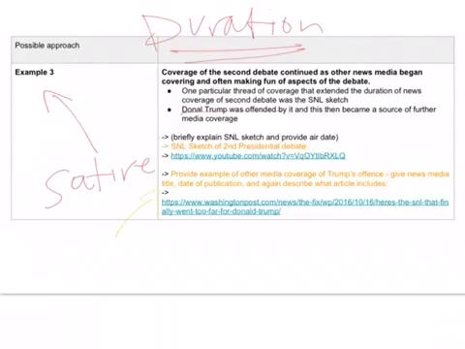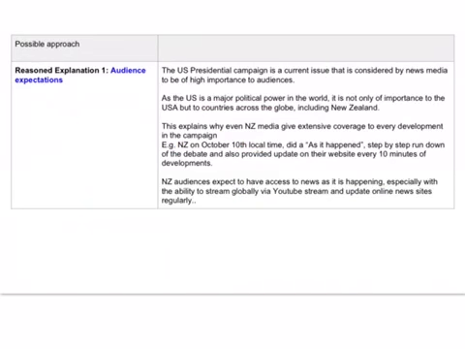So now the media covered Trump's offense over SNL's news coverage of it. So we're seeing a spiral of coverage, I suppose. It's a roll-on effect, and it's increasing the duration in the news media. So now I've fully described the news coverage of this event with reference to depth and duration.